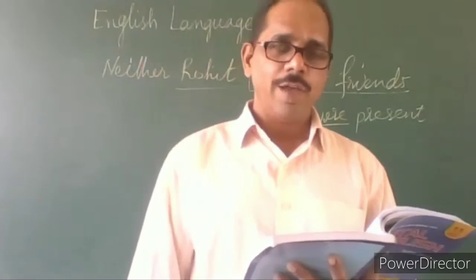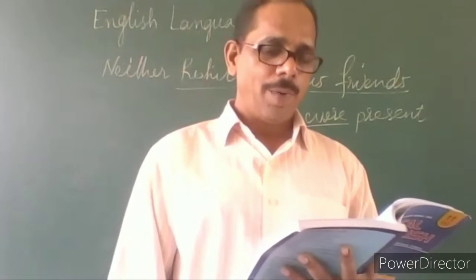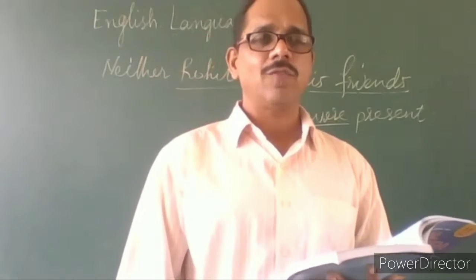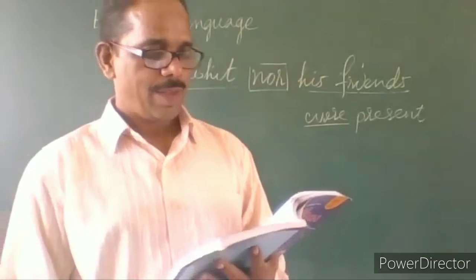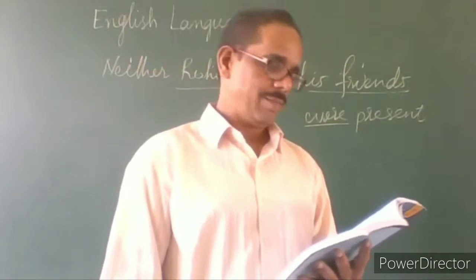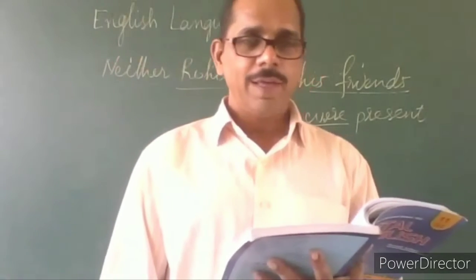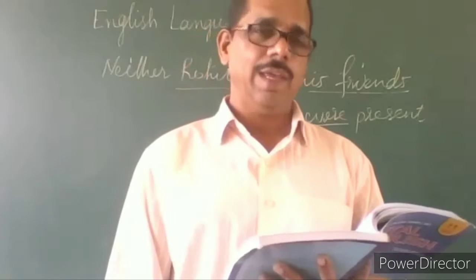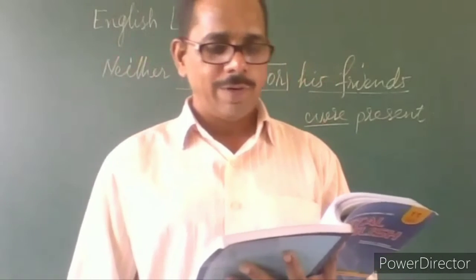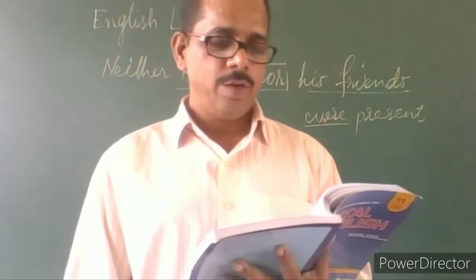When the subjects joined by or, nor are of different persons, the verb agrees in person with the one nearest to it. As it is, either you or he is correct. So what is close to the verb? He is correct. He is close to it. Therefore, it will take a singular verb. Either you or he.